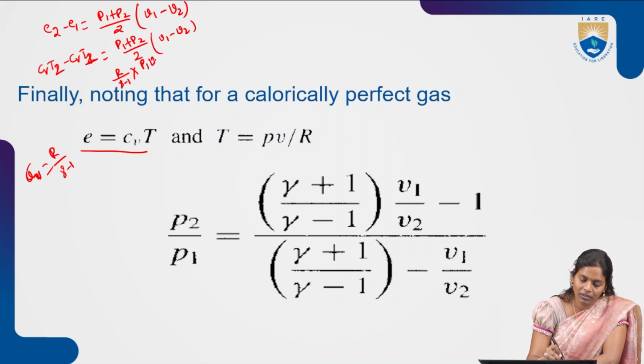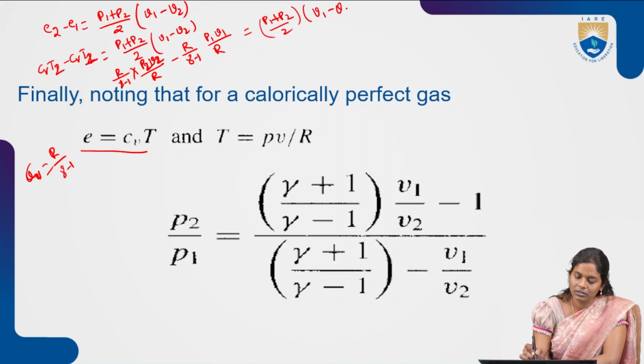So that is P1 V1 by R minus R by gamma minus 1 into, sorry, here P2 V2, this is P1 V1. Because we are writing for E2, when we write for the second region, all the terms have to come in terms of the second region only, while if we are representing the first region, all terms should be in the first one. So P1 plus P2 by 2 into V1 minus V2.